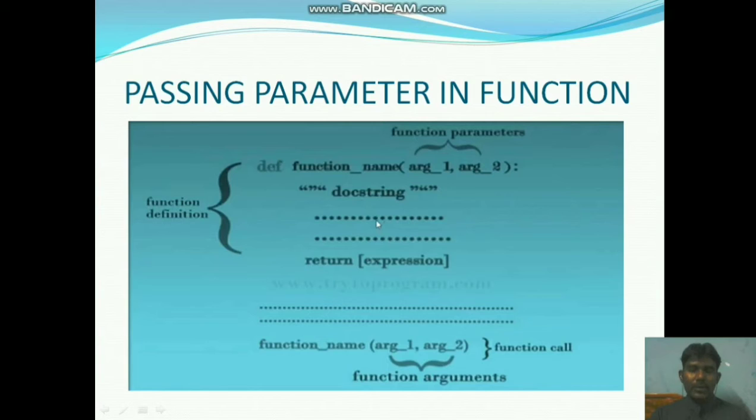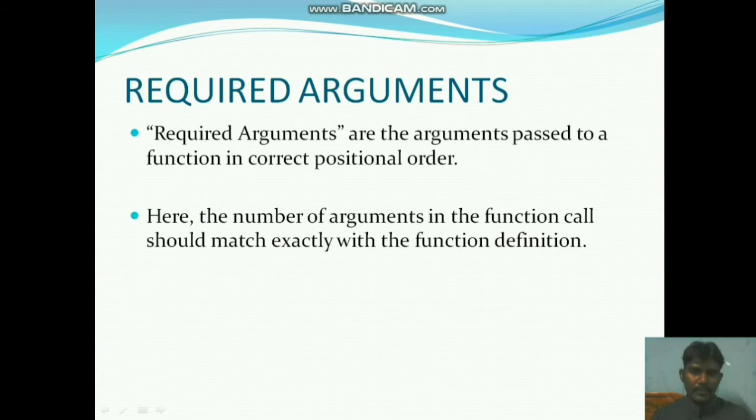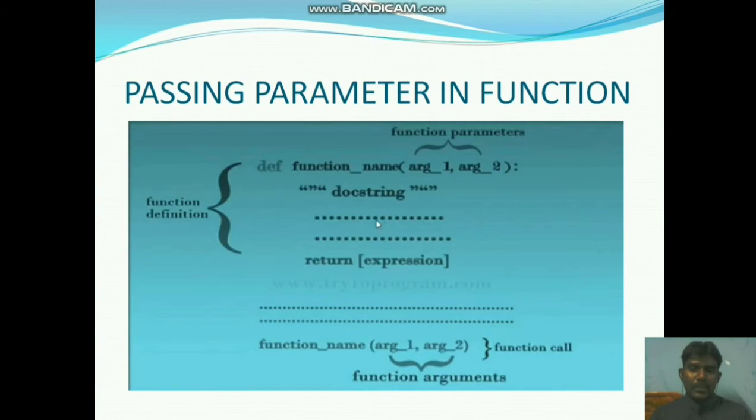Next, how do we call the function? We call it with the function name, whatever name you give, for example hello. Here argument 1 and argument 2, two arguments, each have a value. These arguments call the function, passing the values to the function name. The values of argument 1 and argument 2 are passed to the parameters argument 1 and argument 2.